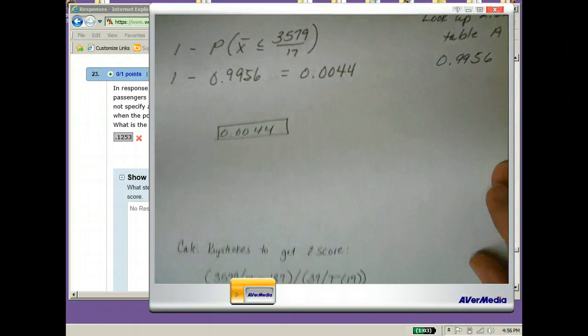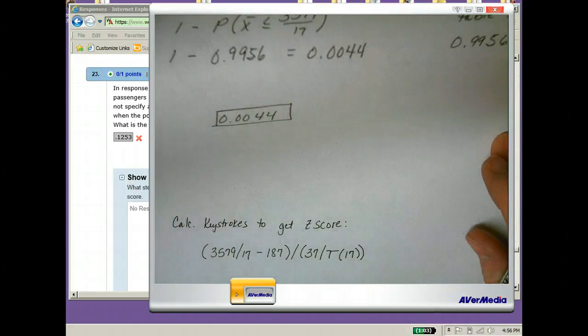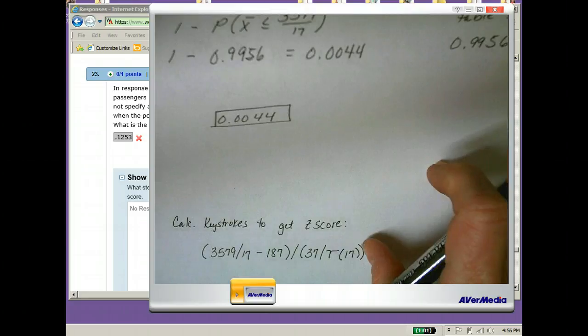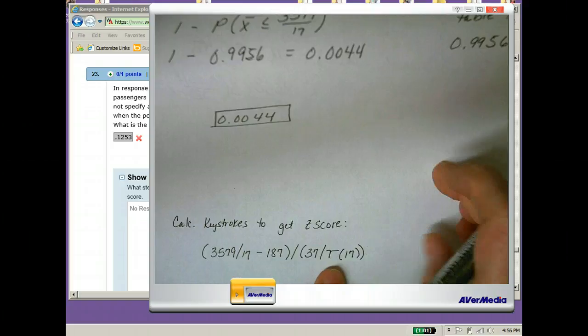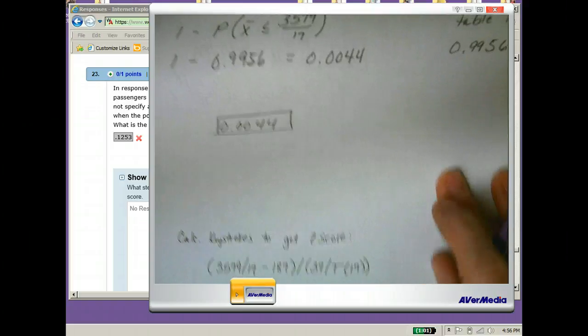Just a couple notes on here. The calculator keystrokes that you would use, you might want to make note of. Notice the whole numerator's in parentheses, the whole denominator's in parentheses, and make sure you close the denominator parentheses. One separate set is just for the square root when you put it in there.